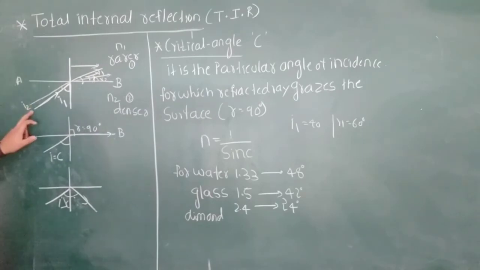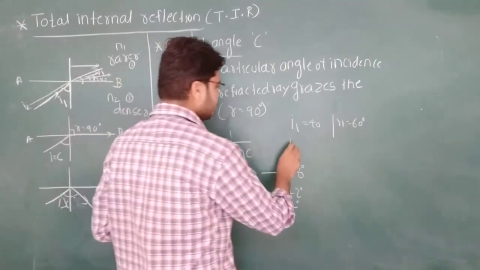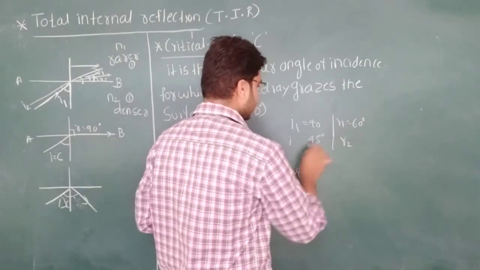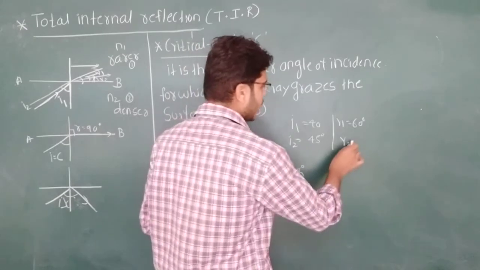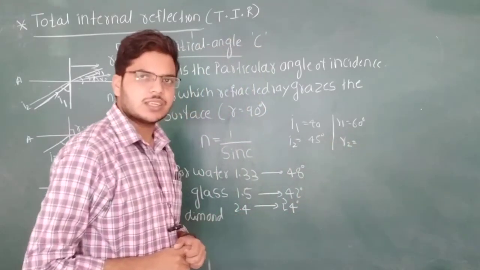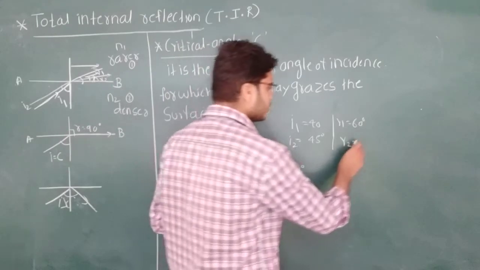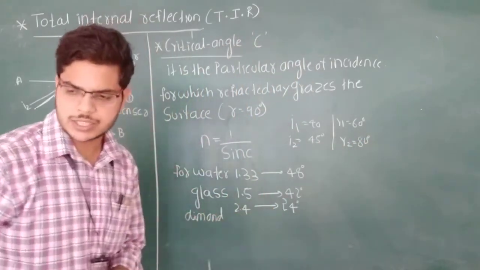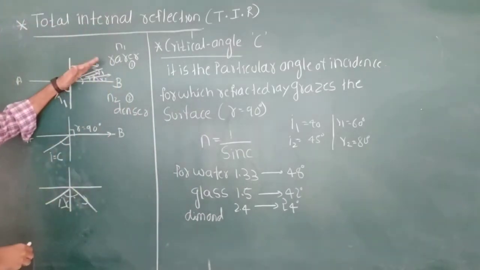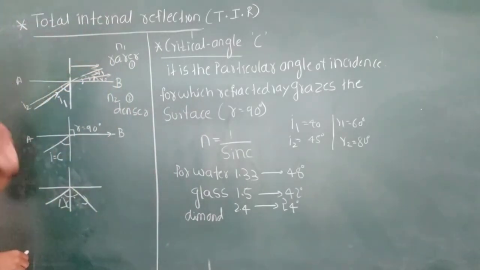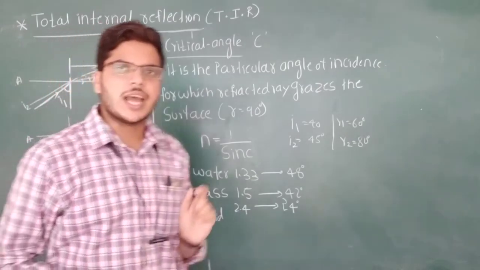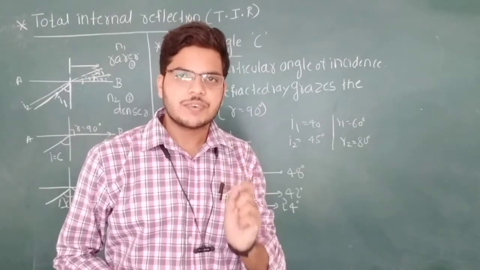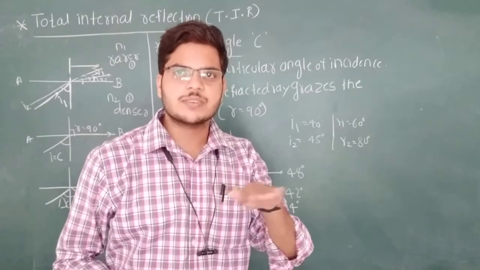If I again increase the angle of incidence, I2, for example, 45 degrees, then R2 is the angle of refraction. It is also going away from the normal, up to 80 degrees. Therefore, the angle of refraction is also increasing. It keeps on bending more. At one particular angle of incidence, what will happen? The refracted ray will graze the surface.